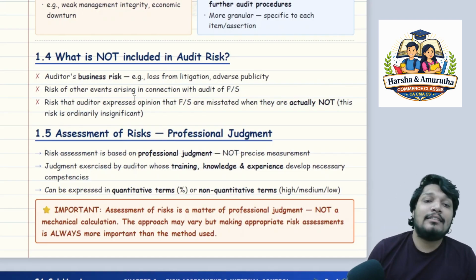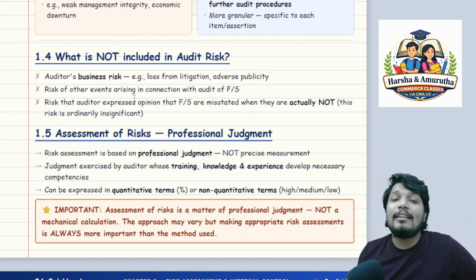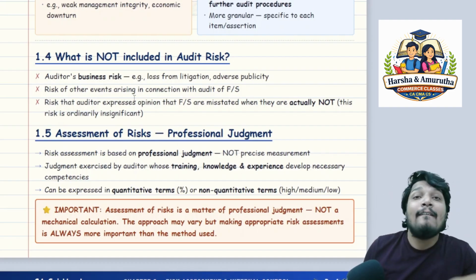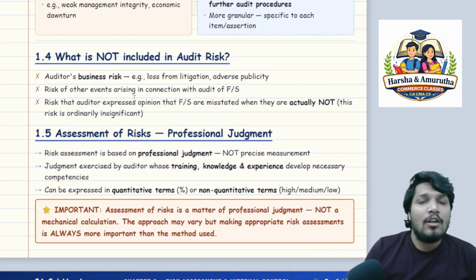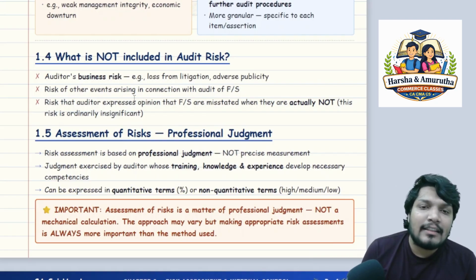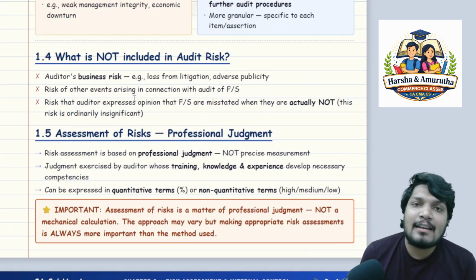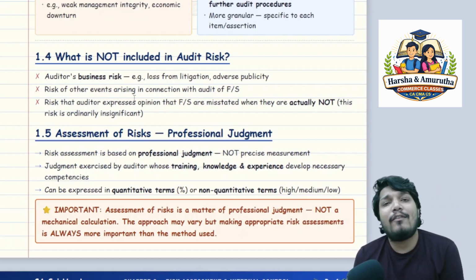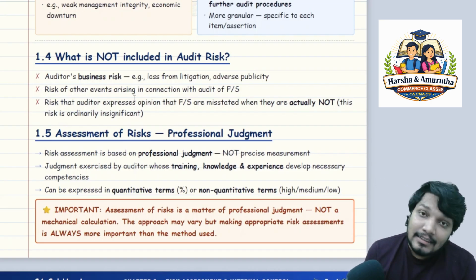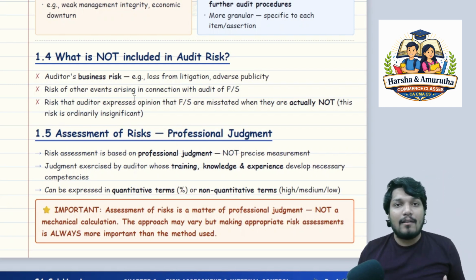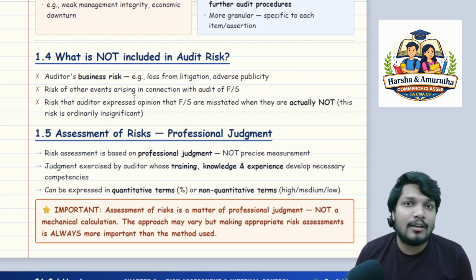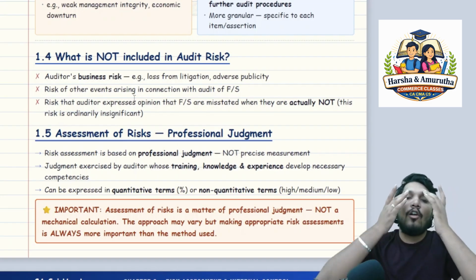Okay, the third one, the risk that the auditor expresses an opinion that financial statements are misstated when they're actually not. This risk is ordinarily insignificant. So let's say the auditor has said that these financial statements are not true and fair, but it turns out that the financial statements are true and fair. This is not the audit risk, because our entire accounting profession runs under one law of conservatism.